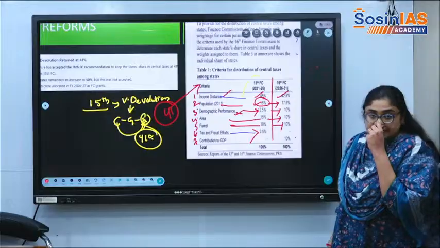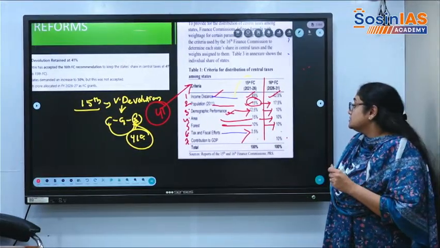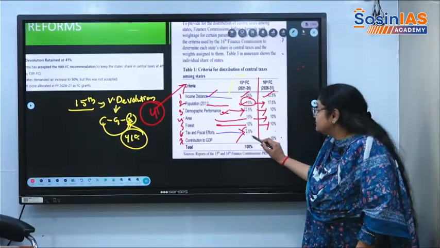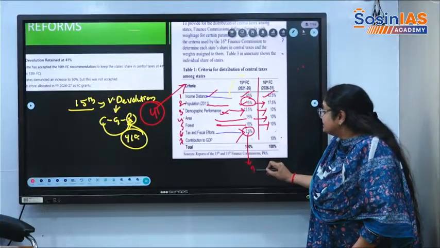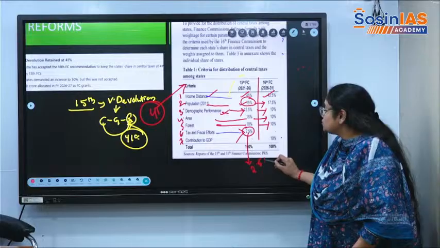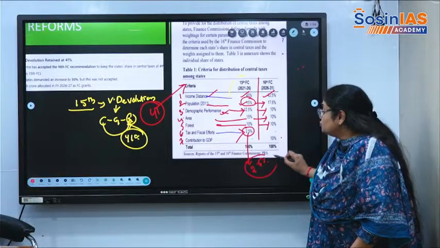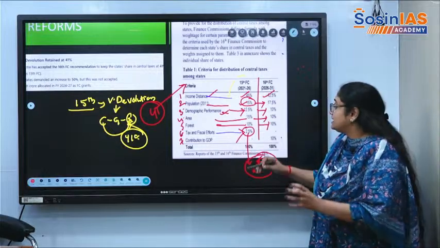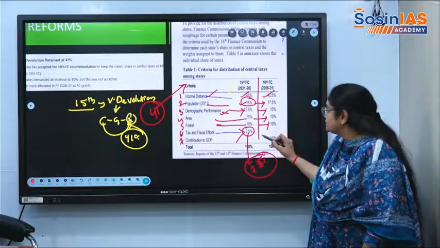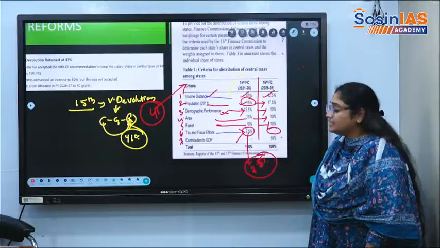Tax and fiscal efforts. Sorry, the tax and fiscal efforts that were there before, a 2.5% weightage was given for all the states to do certain reforms in order to have good taxation and fiscal consolidation efforts. But here there is no criteria for it.